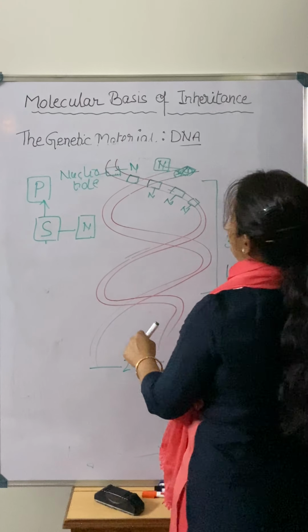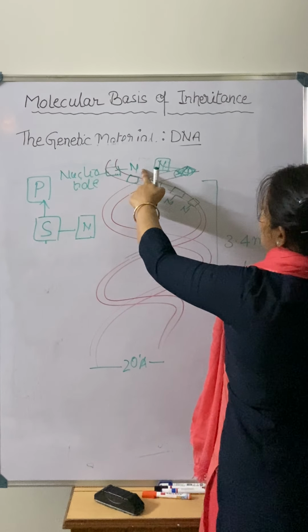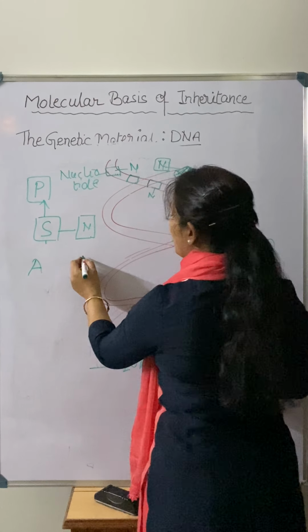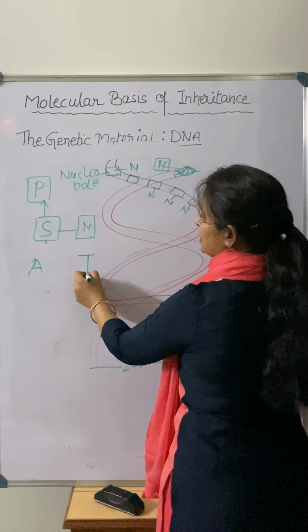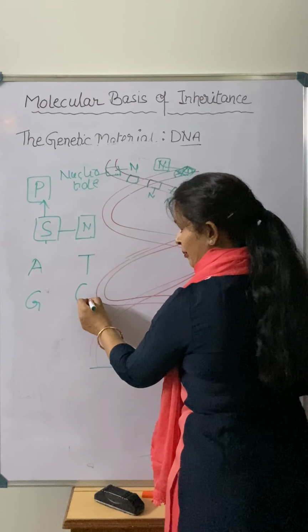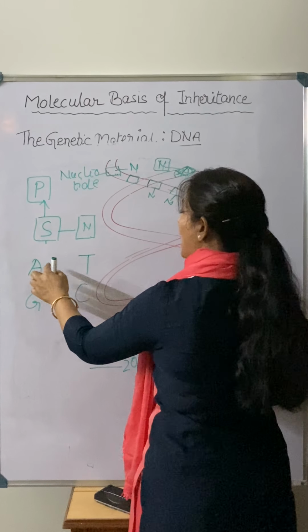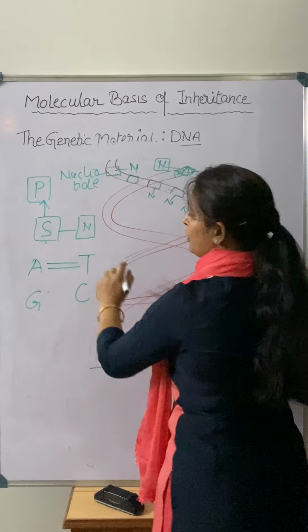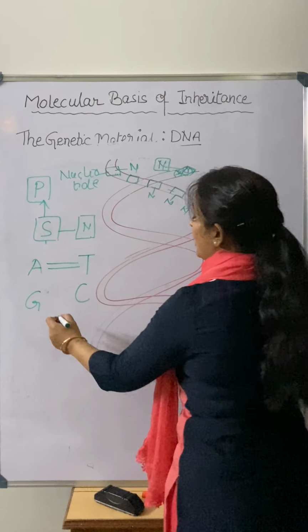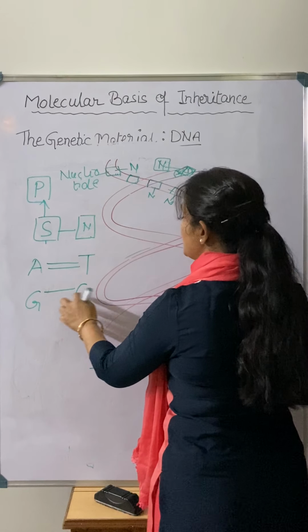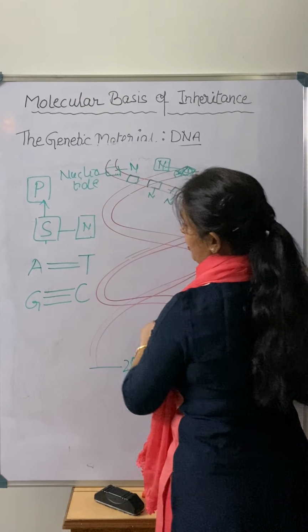Now one more thing important, when we talk about these nitrogen bases, I have told you also, adenine always makes a pair with thymine, guanine always makes a pair with cytosine, right? When adenine makes a pair with thymine, there is a double hydrogen bonding. When guanine makes a pair with cytosine, that time there is a triple hydrogen bonding.